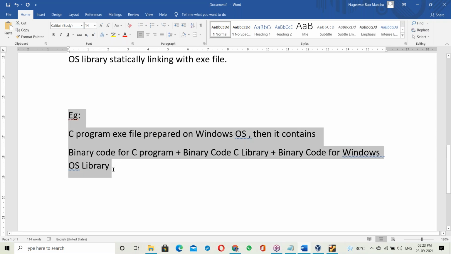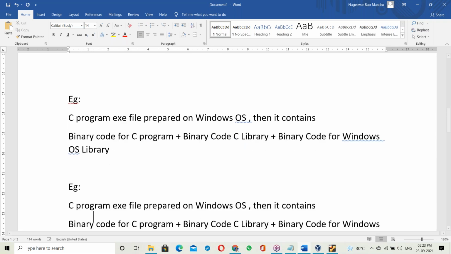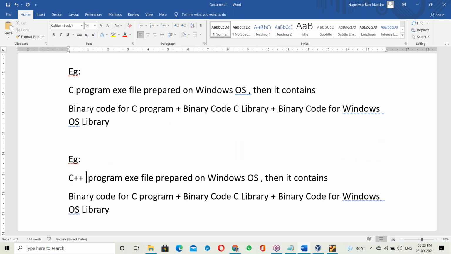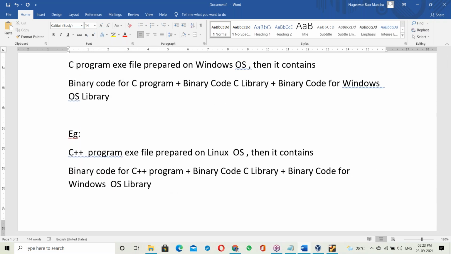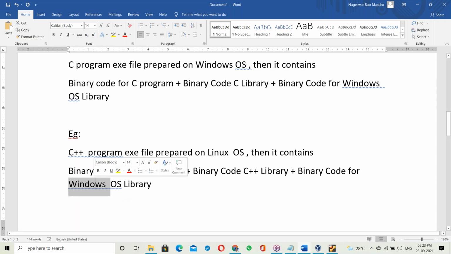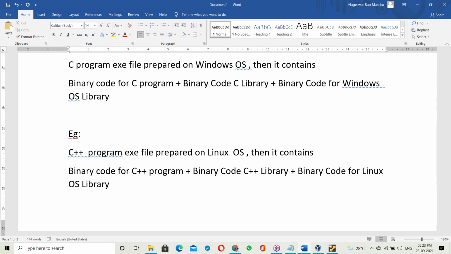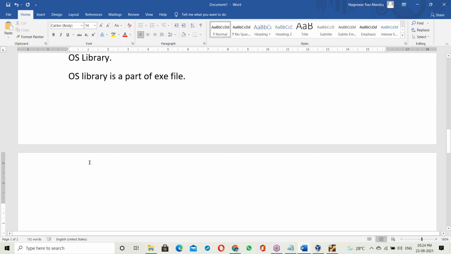Let us take C++. Suppose a C++ program exe file is prepared on Linux. Then it contains binary code for the C++ program, binary code for the C++ library, and binary code for the Linux OS library. So here the OS library is a part of the exe file.